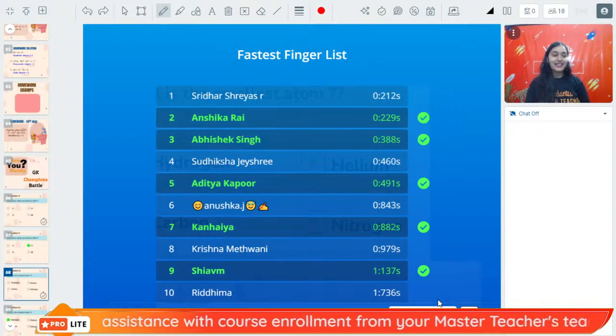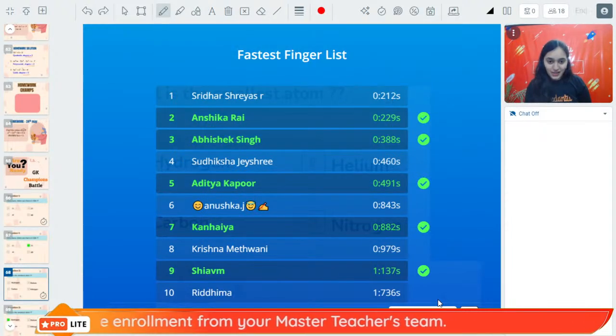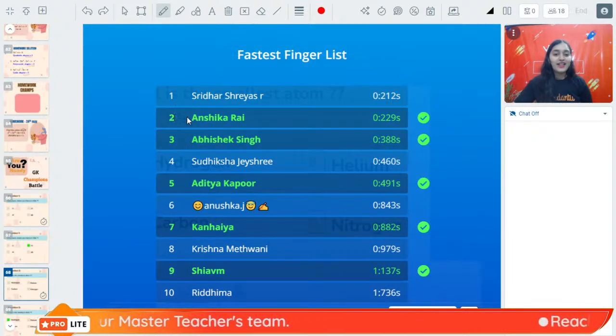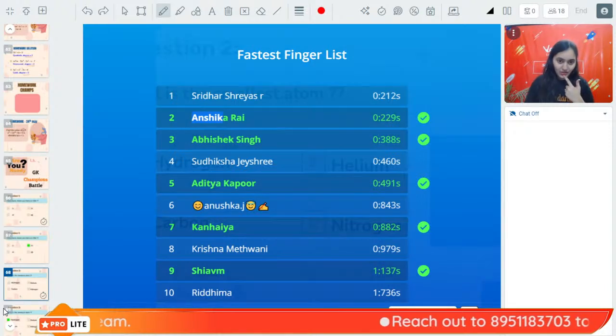Shridhar ne bhi galat kar diya. Sudiksha has also done it wrong. Adarsh is also not there in top 10. Sumaila. Oh my god. Then we have only Anshika. But let us see what happens in the next question.